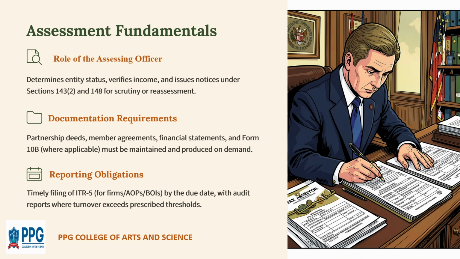Now let us see the documentation requirements. Taxpayers must maintain proper records and documents to support their incomes and claims. These include agreements that show profit sharing and terms among partners, and member agreements which define roles and income sharing among members. The third is financial statements, which include the profit and loss account and balance sheet. The last document required is Form 10B, if applicable, where an audit report is required for certain entities like trusts or audited cases.